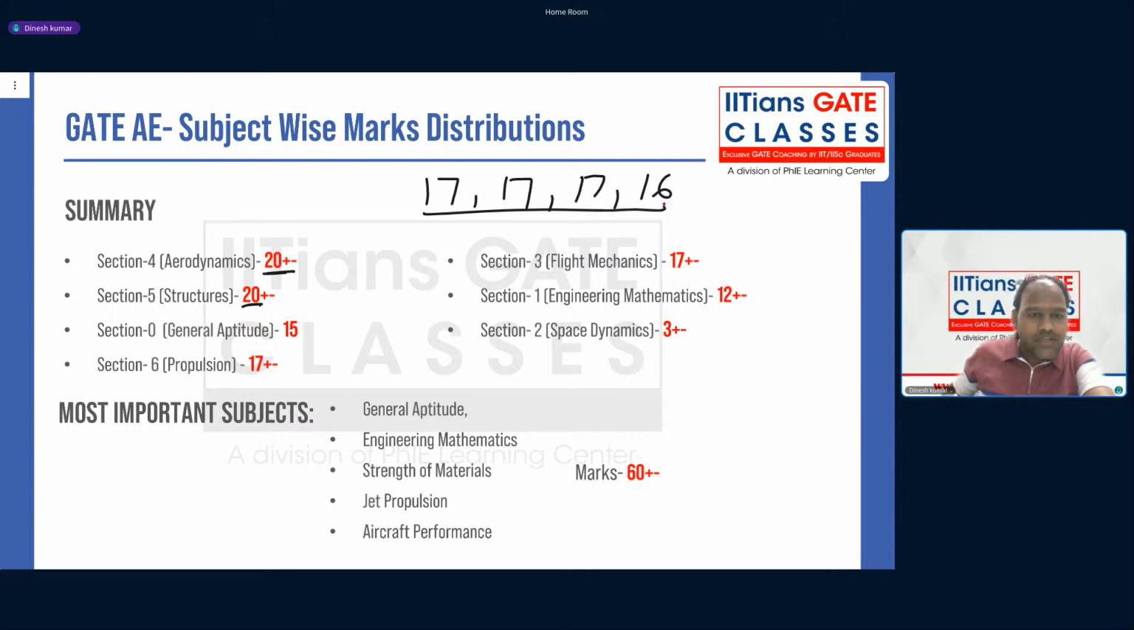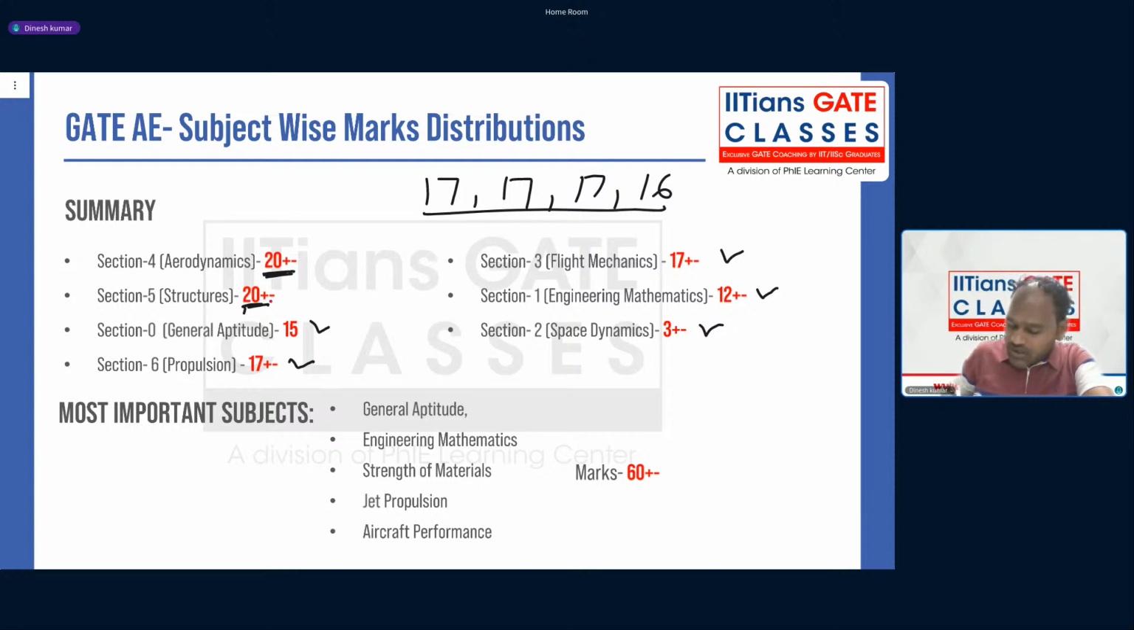And section 0, which is general aptitude, is always 15 marks. Propulsion, usually it is 17 plus minus. And flight mechanics also 17 plus minus. Engineering mathematics is 12 plus minus, and this year also it is close to 11 marks. And space dynamics is 3 plus minus. This year they asked for 5 marks. So they reduced some marks from aerodynamics and some from structures, because the others they kept the same. So that's how the syllabus subject wise marks distribution is.